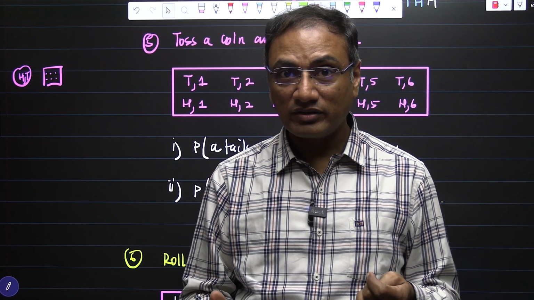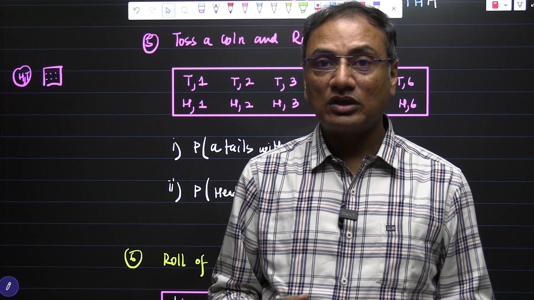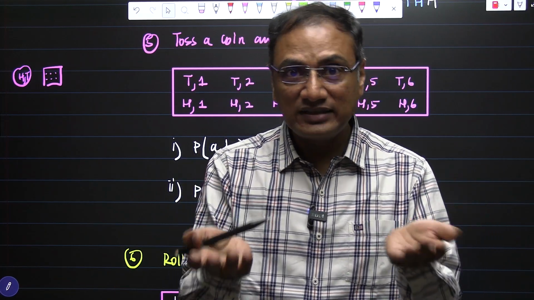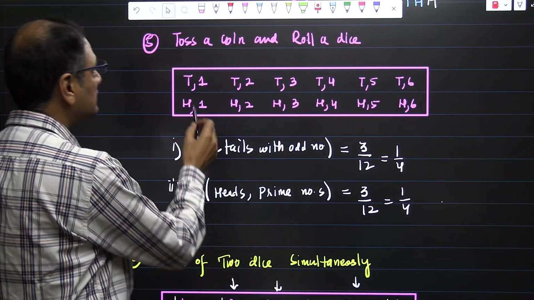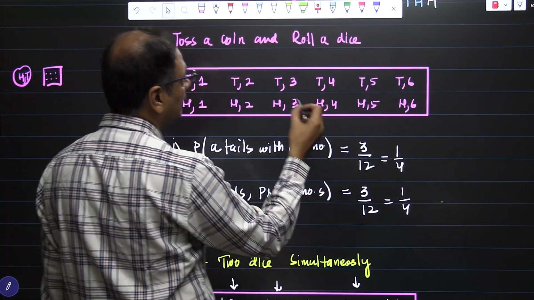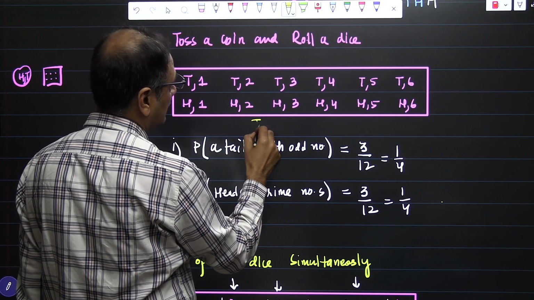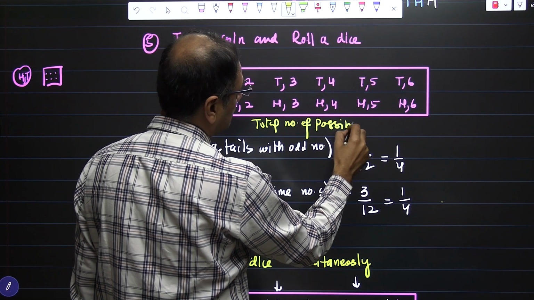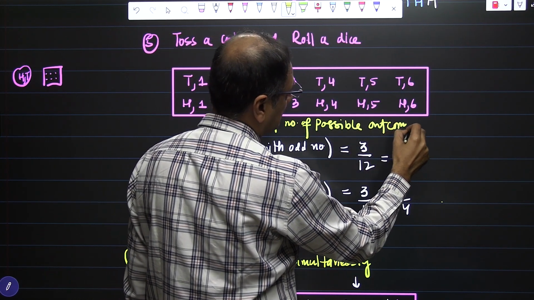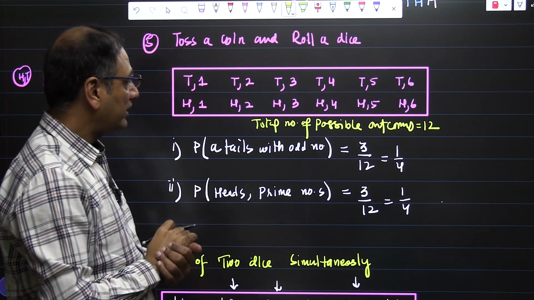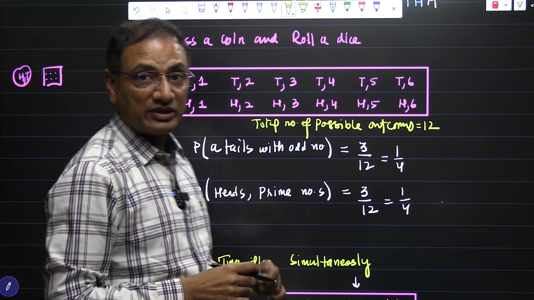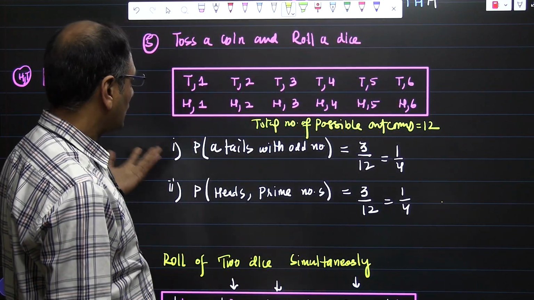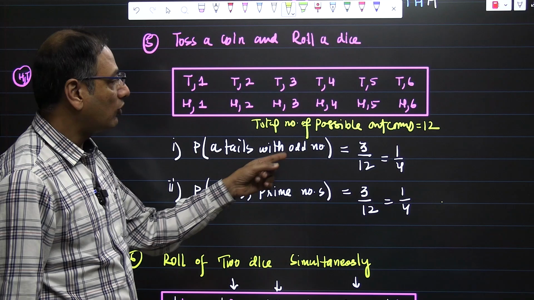And then heads is waiting, why are you counting tails all the time? So the coin can have heads 1, heads 2, heads 3, heads 4, and so on. It means 1, 2, 3, 4, 5, 6, 6 twos are 12. Here we can say the total number of possible outcomes is 12. In that way we can frame our sample space, because without a sample space you are nothing in probability.